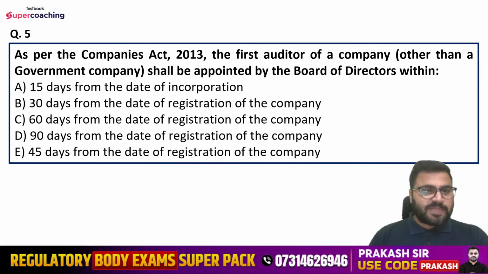Question number 5 is, as per the Companies Act 2013, the first auditor of a company other than a government company shall be appointed by the board of directors within, options are 15 days from the date of incorporation, 30 days from the date of registration of the company, 60 days from the date of registration of the company, 90 days from the date of registration of the company, or 45 days from the date of the registration of the company. Tell me, we are talking about the appointment of first auditor, but except the government company. We are not talking about the government company. We are talking about other than a government company.